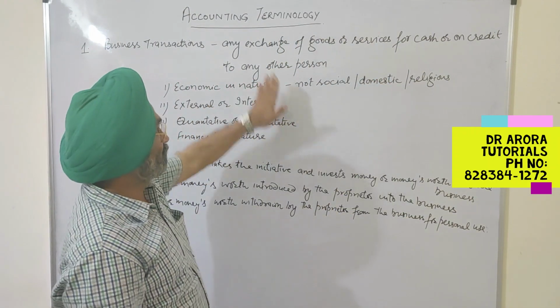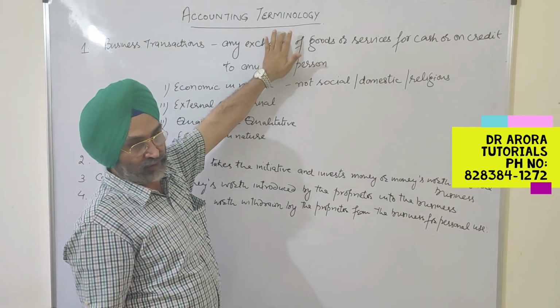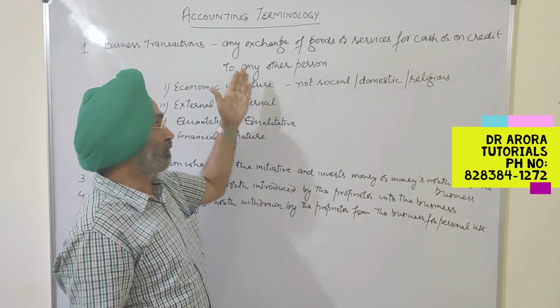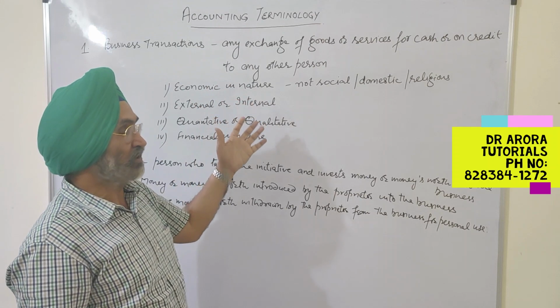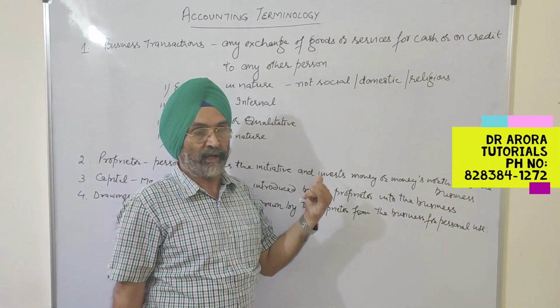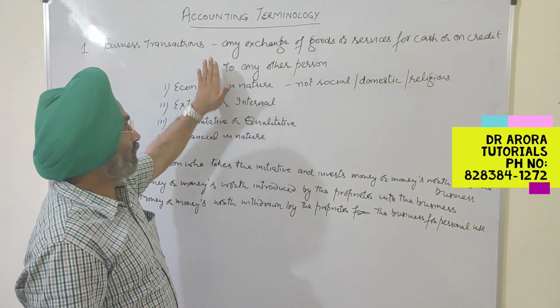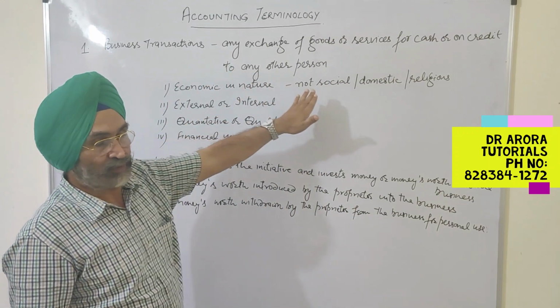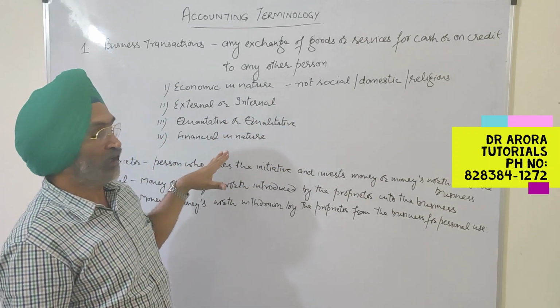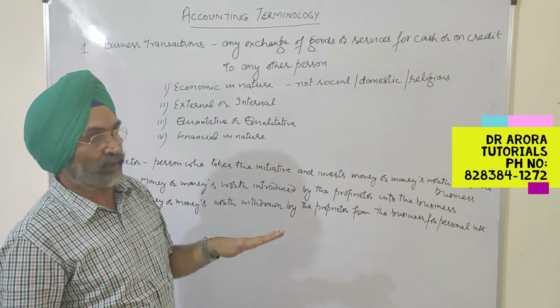So let's discuss accounting terminology, the various accounting terms which are used while discussing or understanding bookkeeping and accountancy. Without the knowledge of various terms which are being used, you can't understand accountancy thoroughly.